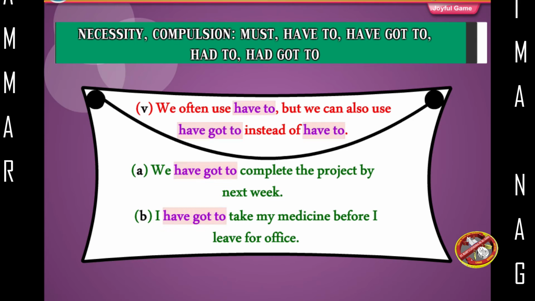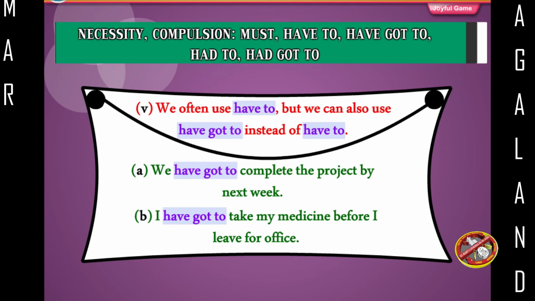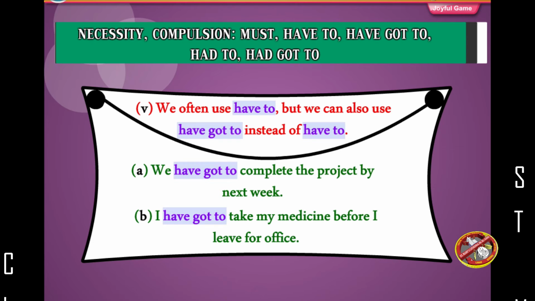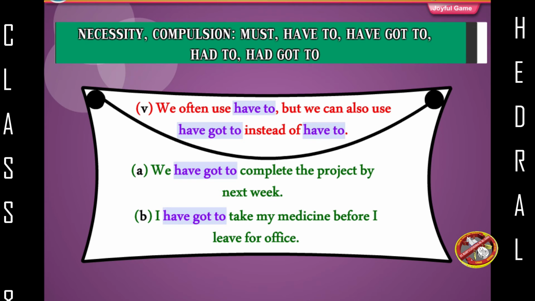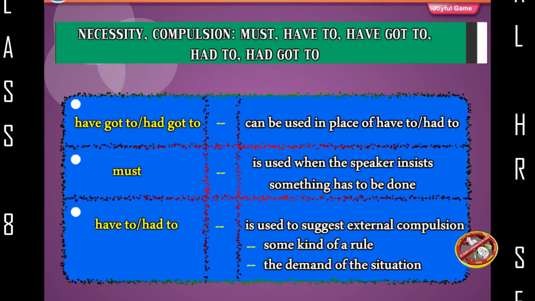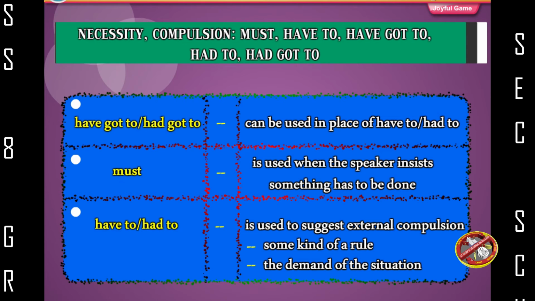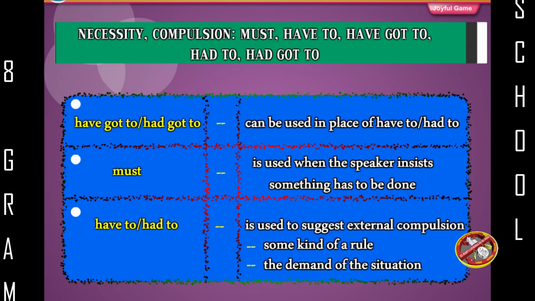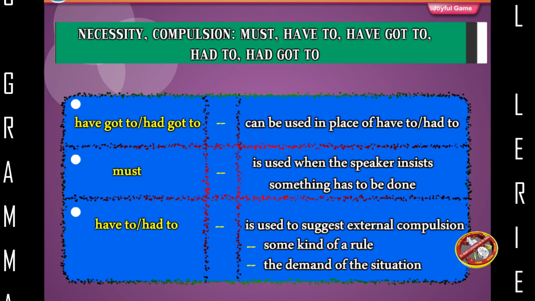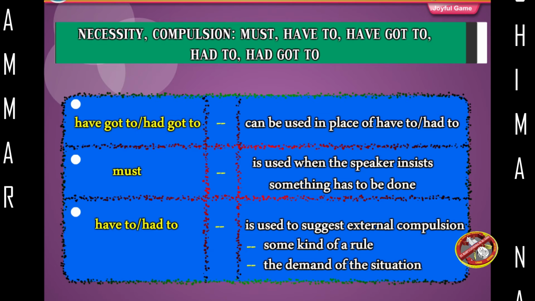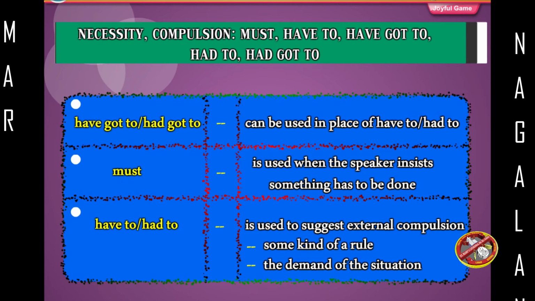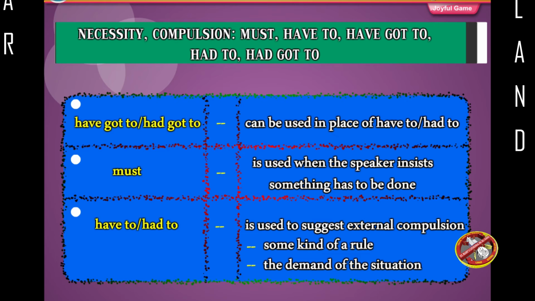We often use have to, but we can also use have got to instead of have to. We have got to complete the project by next week. I have got to take my medicine before I leave for office. Have got to, had got to can be used in place of have to, had to. Must is used when the speaker insists something has to be done. Have to, had to is used to suggest external compulsion, some kind of rule, the demand of the situation.